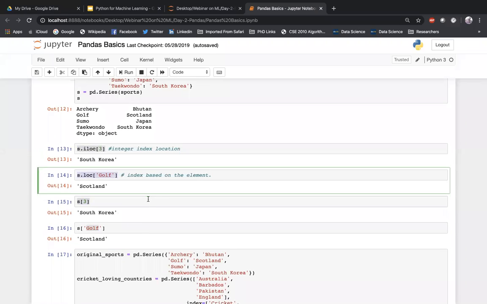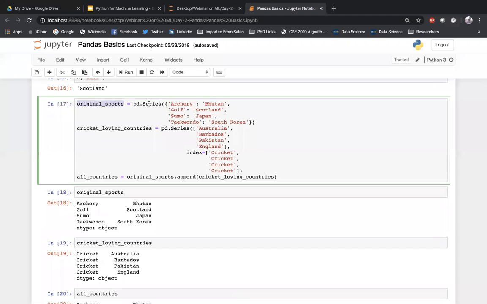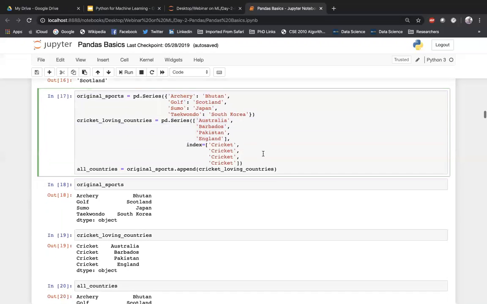Okay, coming to the next example. So I've created again a series here. To the series we are passing a dictionary. And here also I have created a series, but for this series I am passing a list and I created an index for it. Now why I did this is basically to show you the functionality of append.